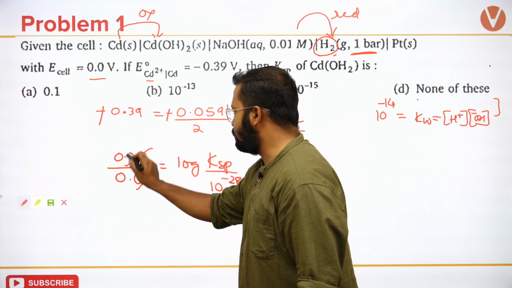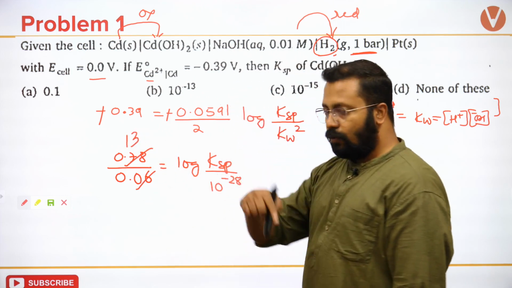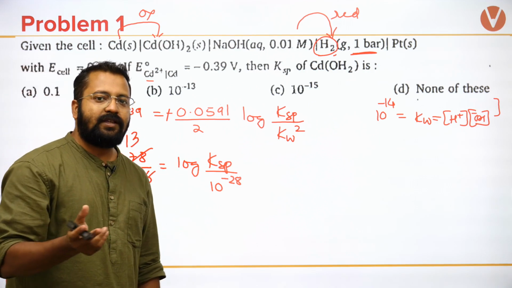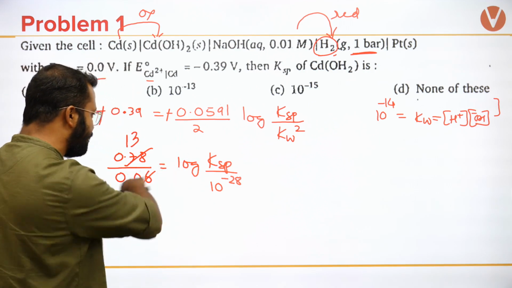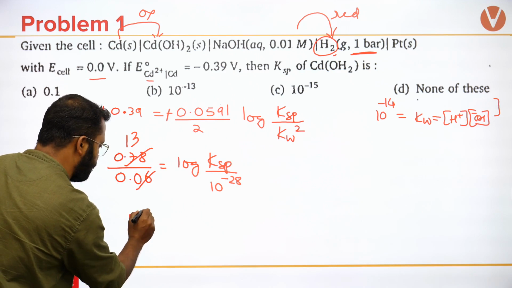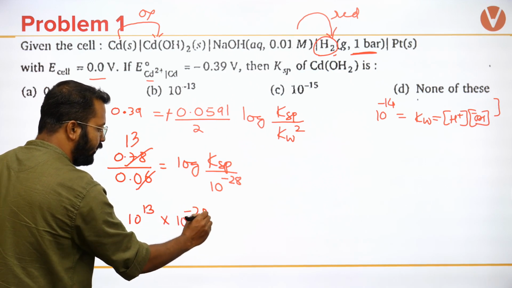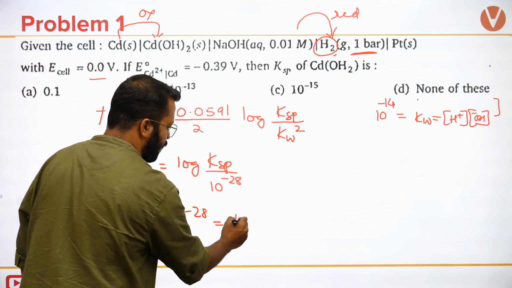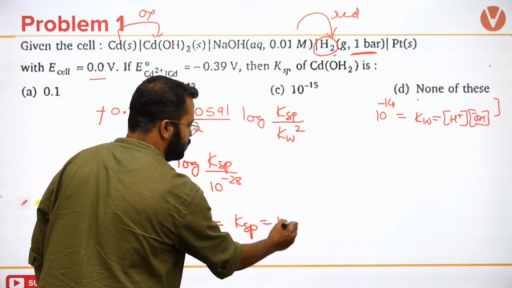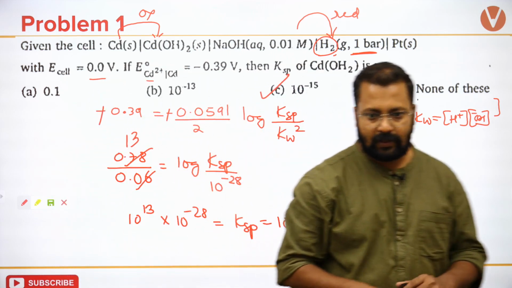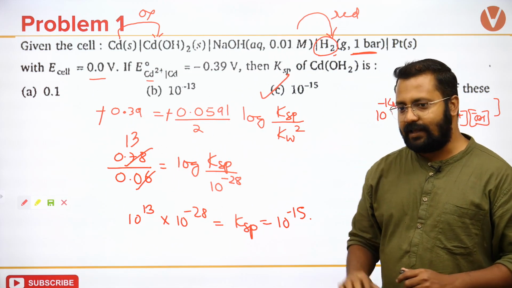So if this will be 13, what is the anti-log of 13? 10 raised to 13's log is 13, so anti-log of 13 is nothing but 10 raised to 13 multiplied with 10 raised to minus 28 will give me KSP, which is 10 raised to minus 15, and that is our answer.